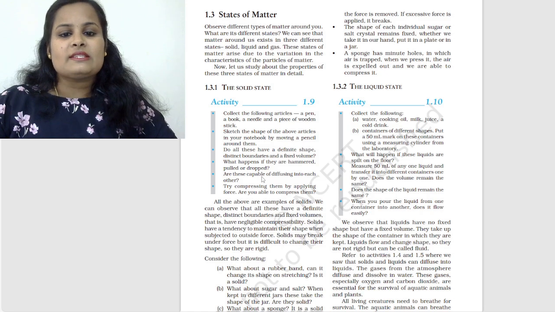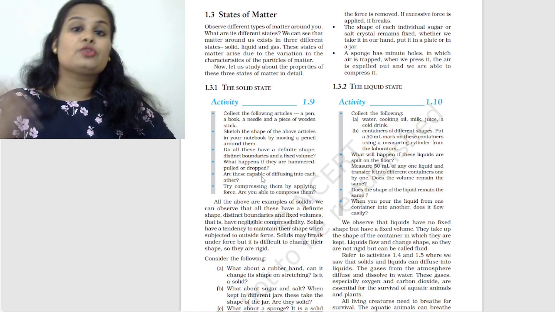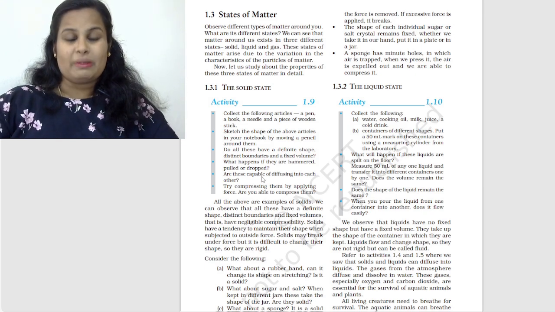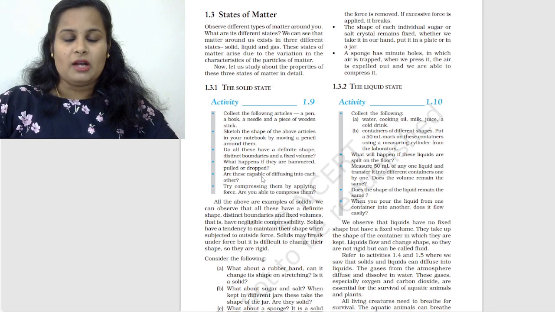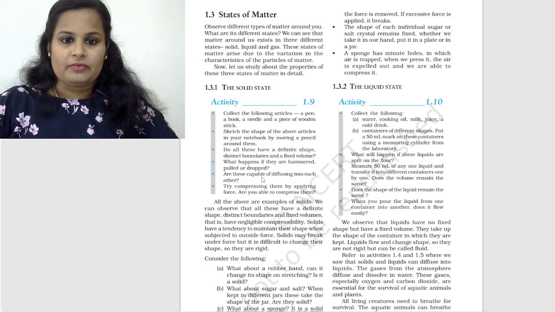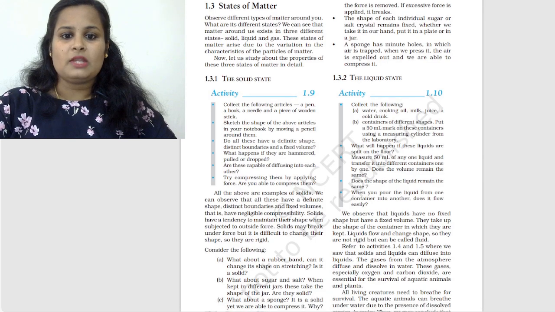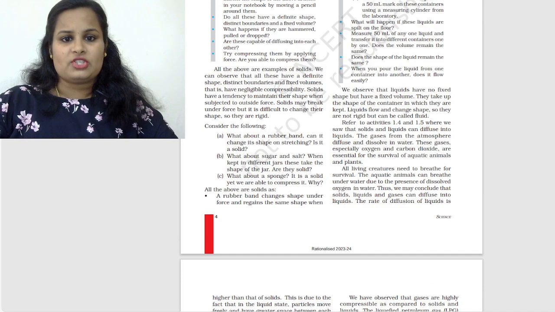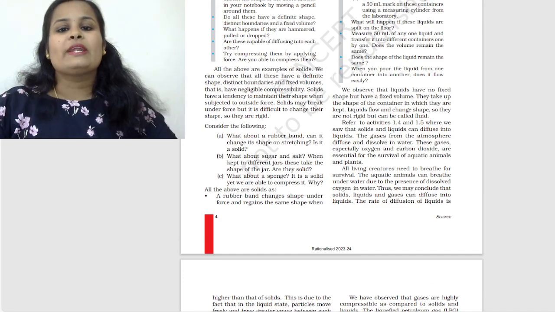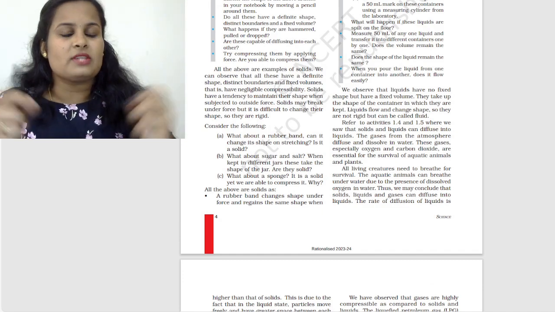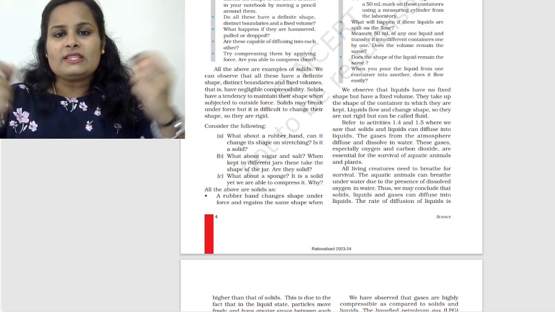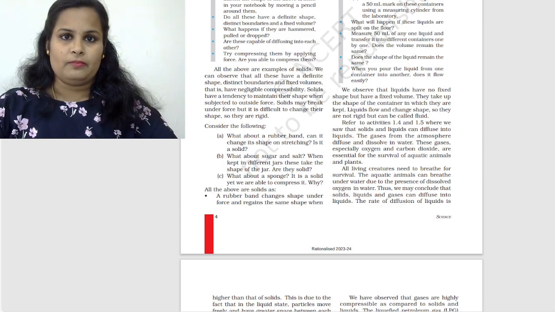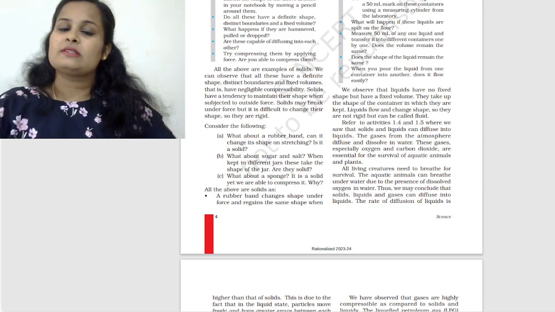So solids have a tendency to maintain their shape when subjected to an external force that we apply. Solids may break under force, but it is difficult to change their shape. So we can say that they are rigid. So let's consider the following. What about a rubber band? Can it change its shape on stretching? Is it a solid? When we stretch it, we definitely know that the shape changes, it elongates, right? But once that force is withdrawn, what happens? It comes to its original shape, or we can say that the rubber band regains its original shape.